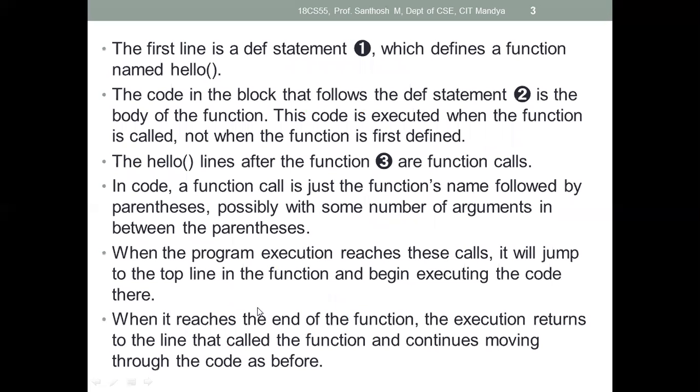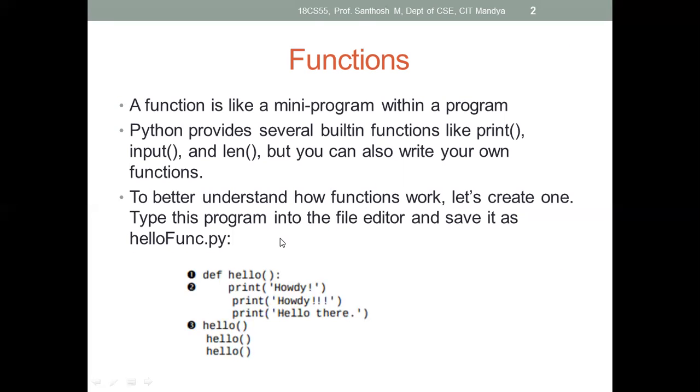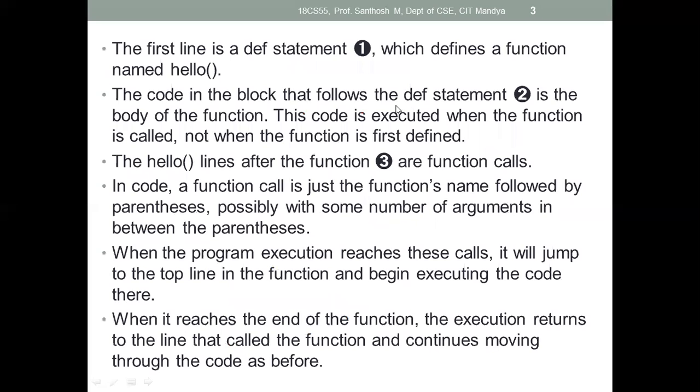See here, what I explained now, the same thing they mention here. The first line is a def statement which defines a function named hello. The code in the block that follows the def statement is the body of the function. So this one is the body of the function, and this one is the function head. This code is executed when the function is called, not when the function is first defined. If you just define it, this code will not get executed. When you call that function, only then will it get executed. How to call? Just by mentioning the function name.